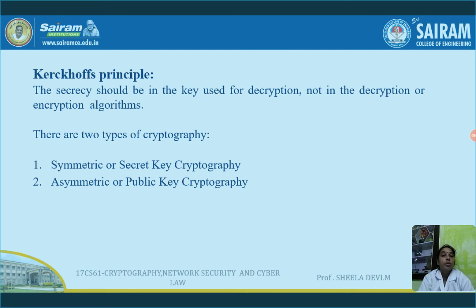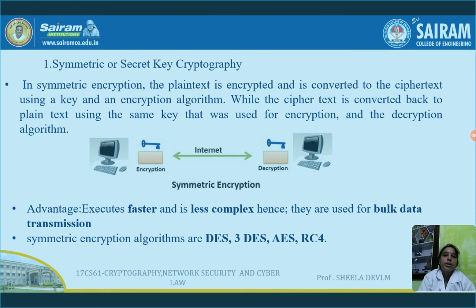If you can understand what symmetric and asymmetric cryptography are, you can understand all the concepts of cryptography very easily. So please concentrate. What is symmetric and asymmetric cryptography? In symmetric key cryptography, only one key is used by the sender as well as the receiver. That is, the same key is used by the sender and the receiver for both encryption and decryption. That is why it is called symmetric encryption.